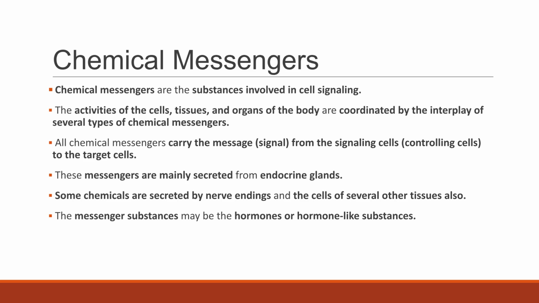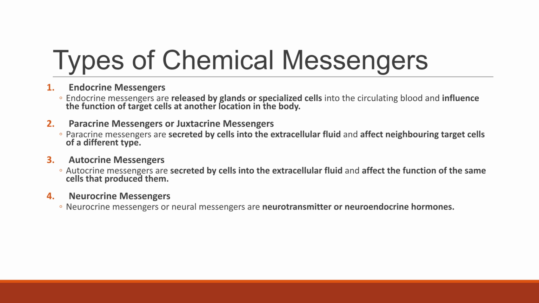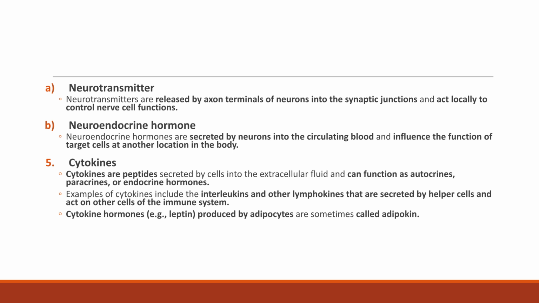Chemical messengers are substances involved in cell signaling, coordinating the activities of cells, tissues, and organs. They carry the signal from controlling cells to target cells. Chemical messengers include endocrine, paracrine, autocrine, and neurocrine messengers. Each type affects target cells in different ways and locations.